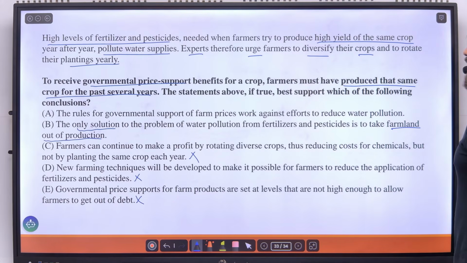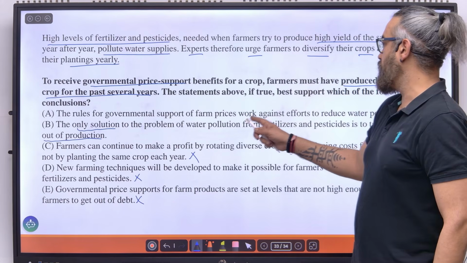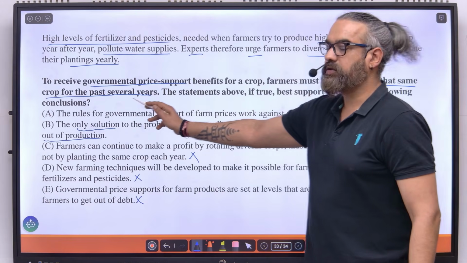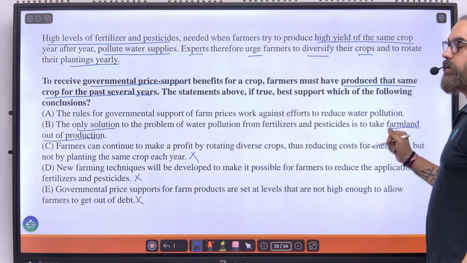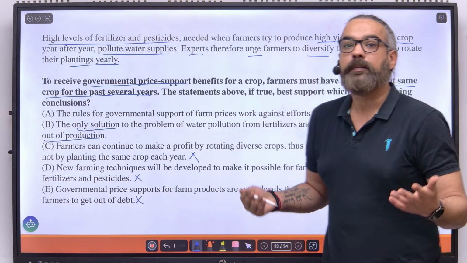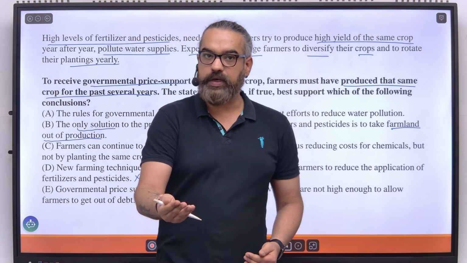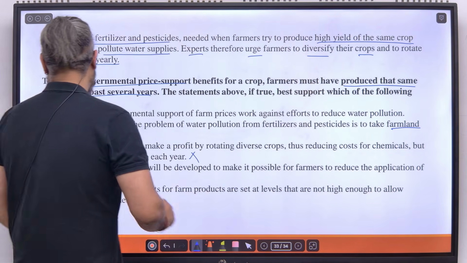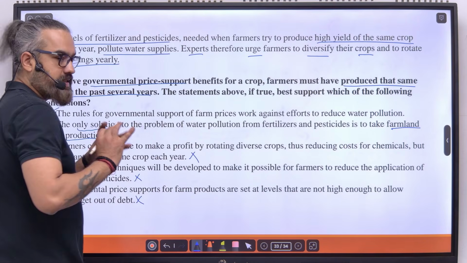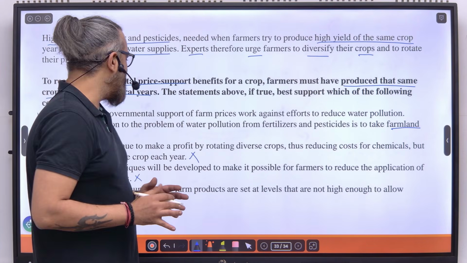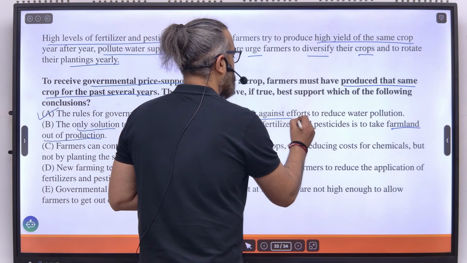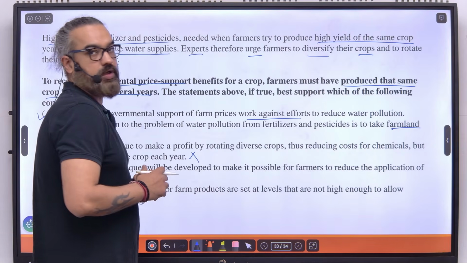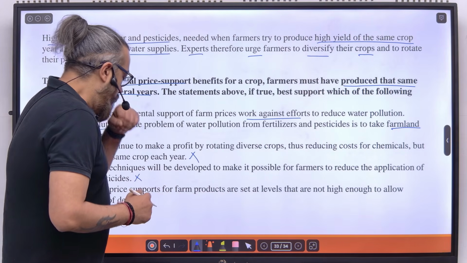A says the rules for governmental support, what is the rule? They have to produce the same crop for the past several years. Work against the efforts to reduce water pollution. Make sense? Because to reduce water pollution, you need crop rotation, but the government price supports only when you have the same sort of crop. So clearly, the rules for governmental support of farm prices work against efforts to reduce water pollution, right?